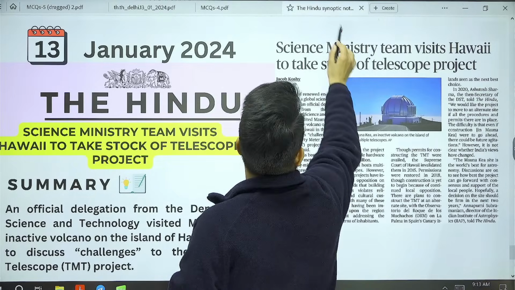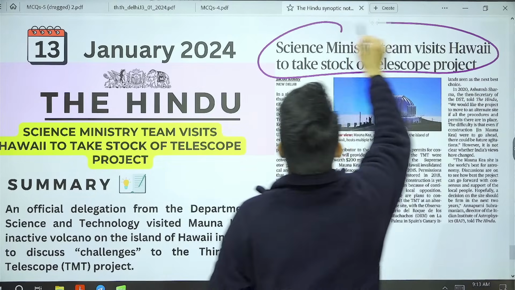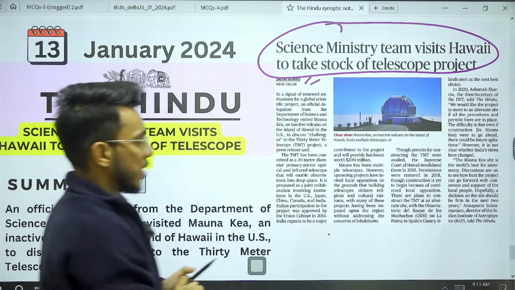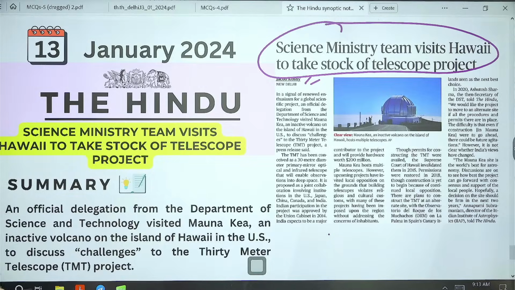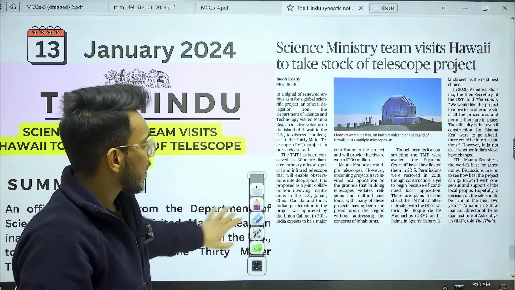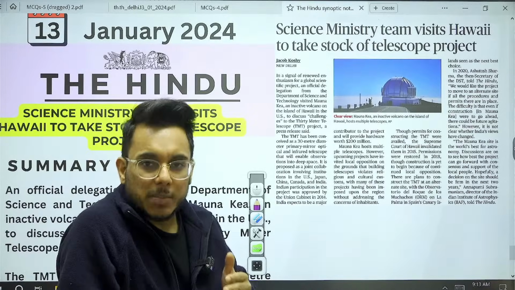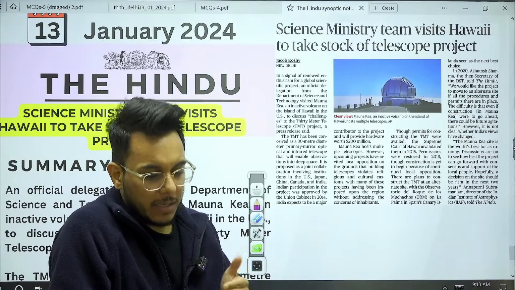Science Ministry visits Hawaii to take stock of telescope project. Before going into this article, let me explain some important basic dimensions.